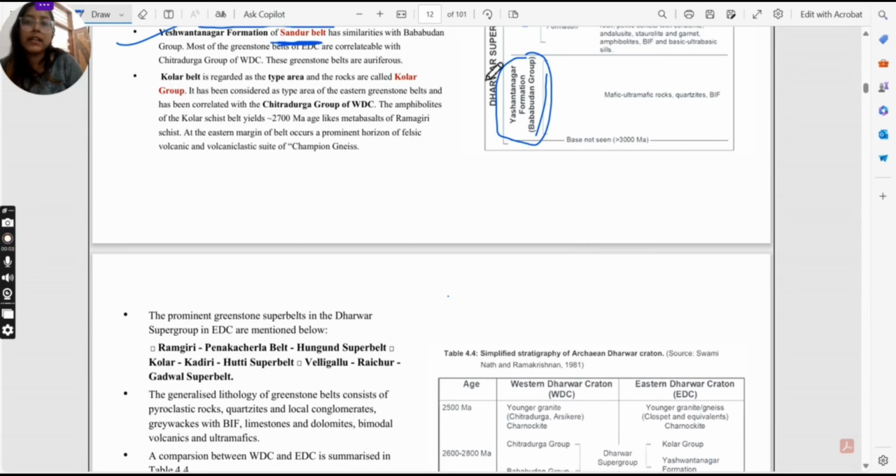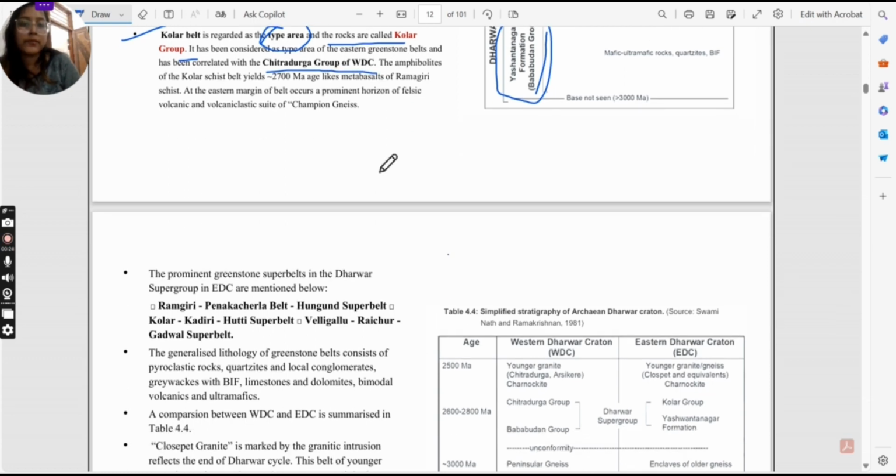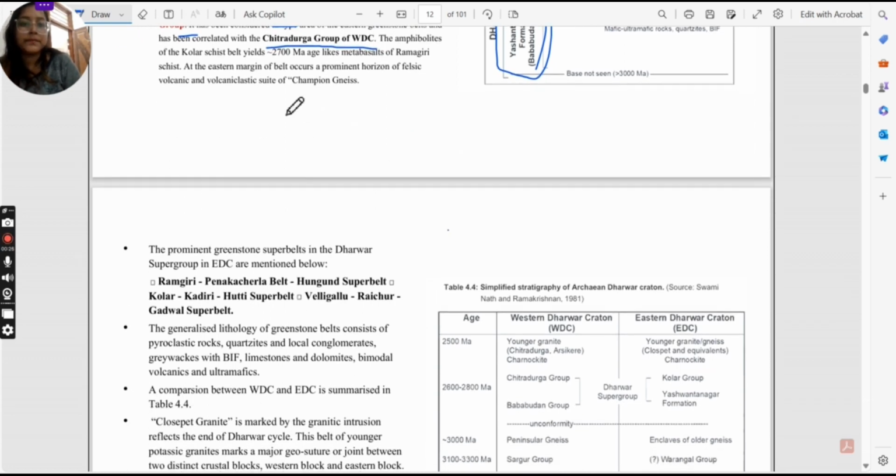Sandur belt has similarities with Baba Budan group, and Kolar belt is regarded as the type area for the rocks of Kolar group. So it is considered as type area of eastern greenstone belts and has been correlated with Chitradurga group of Western Dharwad Craton. Up at the eastern margin of the belt occurs a prominent horizon of felsic volcanic and volcaniclastic suite of Champion gneiss.